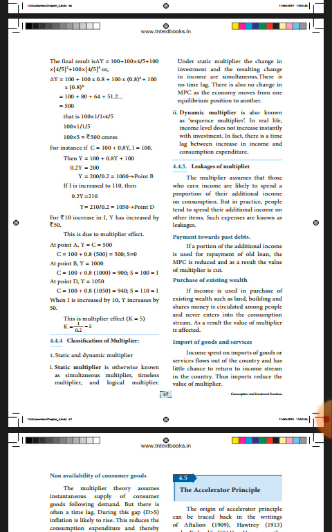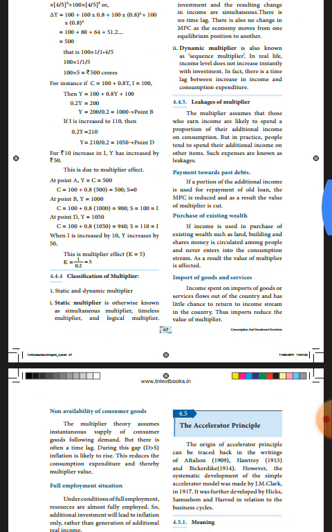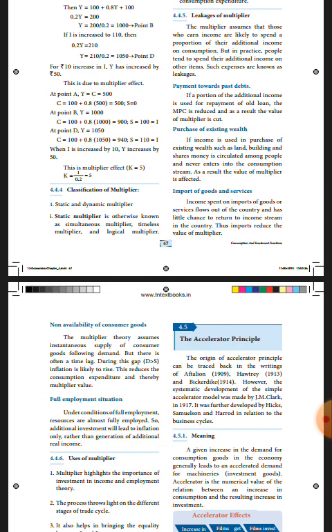Next side heading, non-availability of consumer goods.